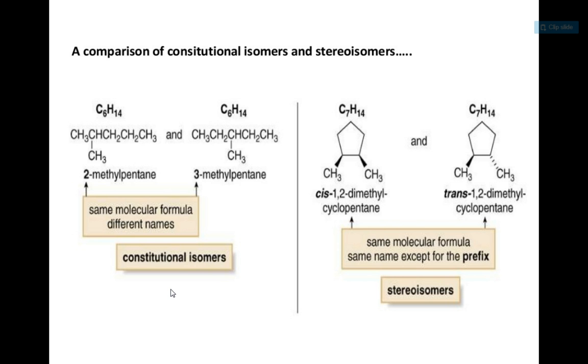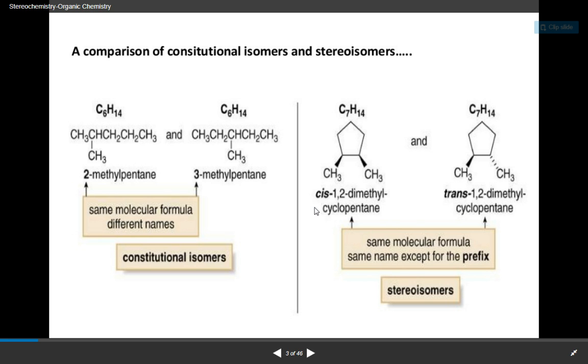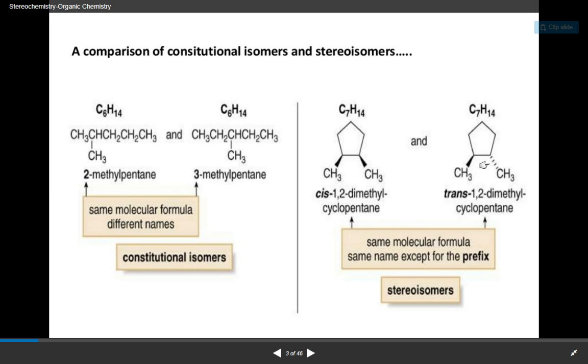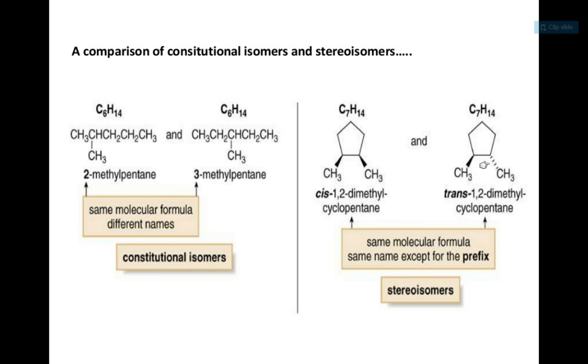On the right side, see the stereoisomers, where in the cyclic compound C7H14, there is cis-1,2-dimethylcyclopentane. Both the methyl groups are on the front projecting bond. See these solid wedge bonds, they mean that the group is projecting toward the viewer, whereas when this type of dashed bond is there, it means the group is behind the observer.